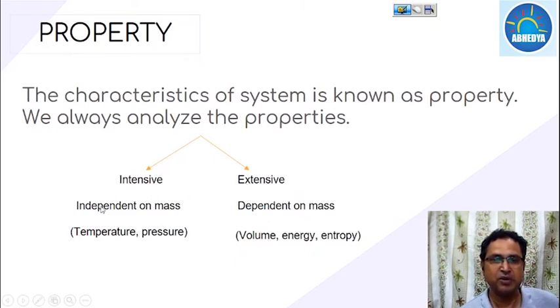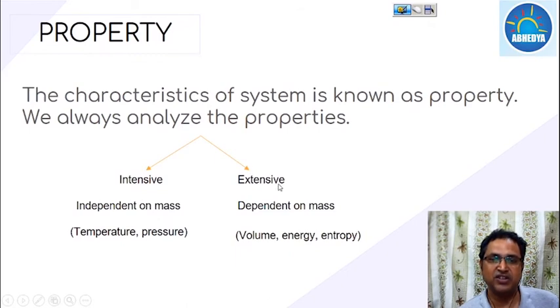Intensive property is a property which does not depend upon the mass, like pressure and temperature. It is invariant of the mass. For example, the water pressure at sea level is the same as that of water in a bowl.